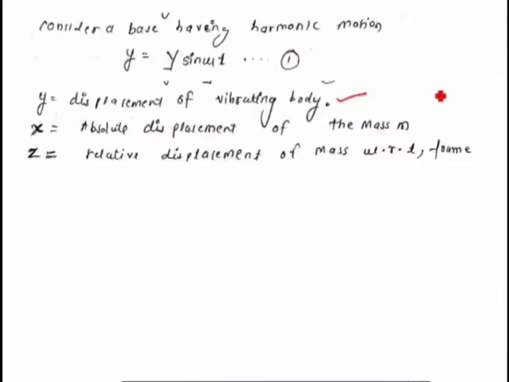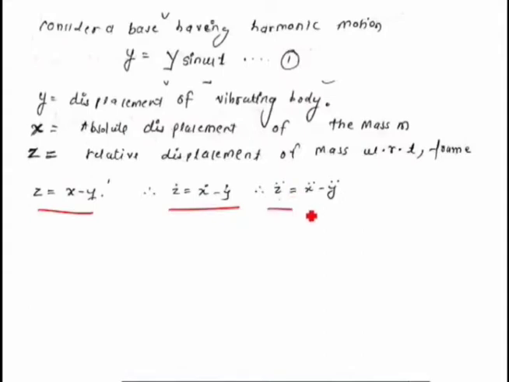Okay. Now the differential equation of motion is the same as the forced vibration due to the exciting motion. So now we know that z is equal to x minus y, because it is nothing but the relative displacement of mass with respect to frame. So the displacement of the mass is x and the displacement of the frame is nothing but y, because the frame is fastened to the vibrating machine or body whose displacement is y. So if we consider z is equal to x minus y, then z dot is equal to x dot minus y dot, z double dot is equal to x double dot minus y double dot.